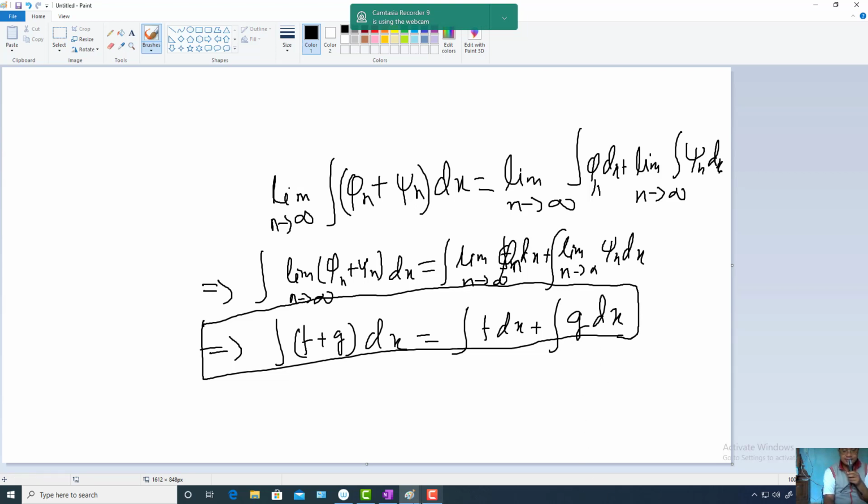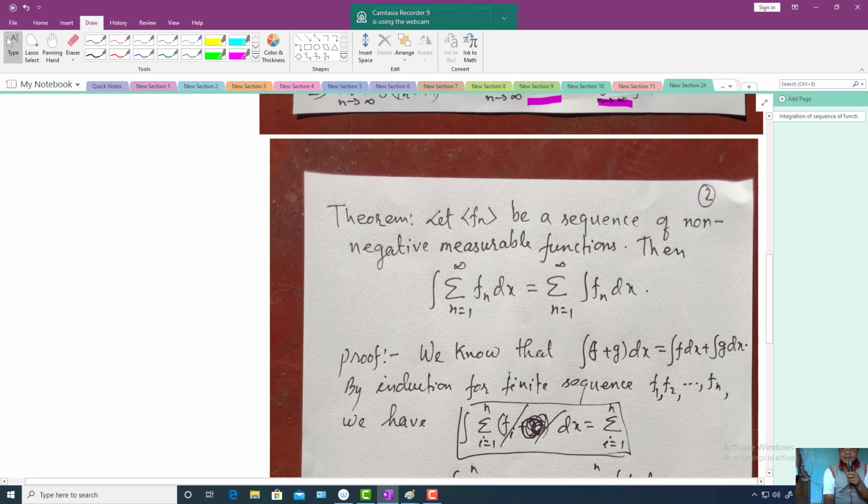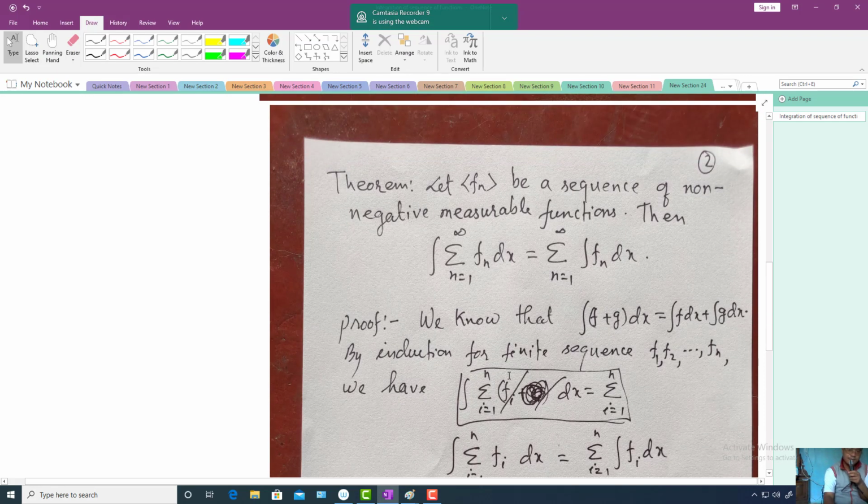Okay, so now let us go back. Lastly, let us prove this result. So the above result can be extended to a sequence of functions. The above result is only for two functions f and g, but if you have a sequence of functions fn, then what you have